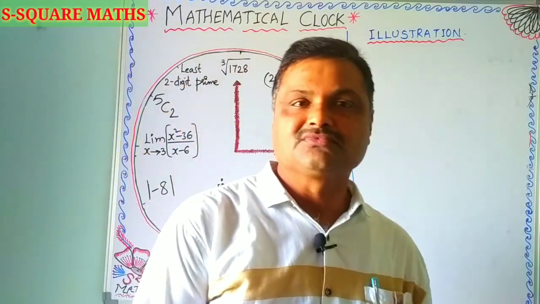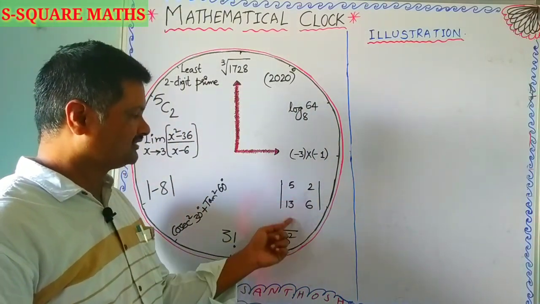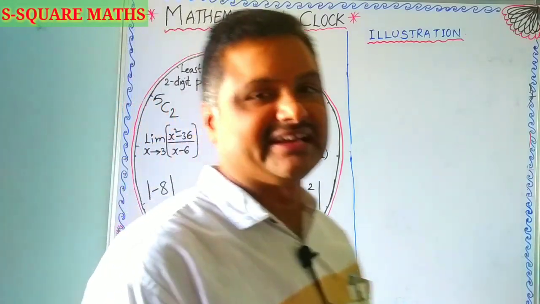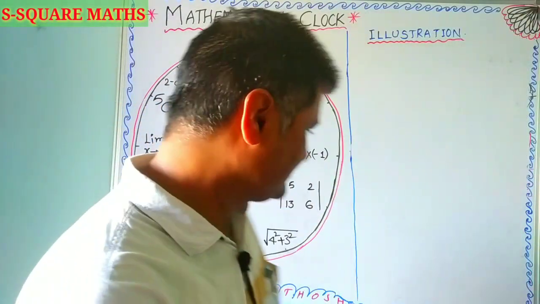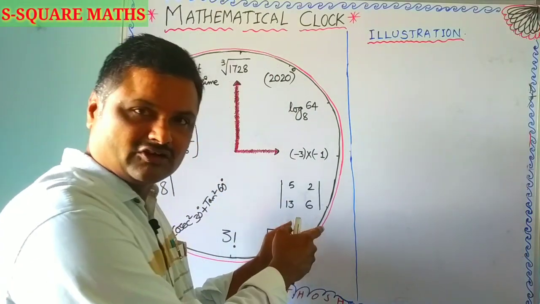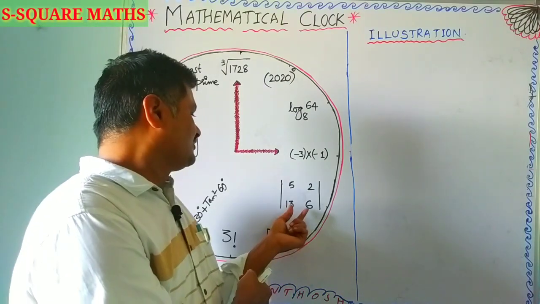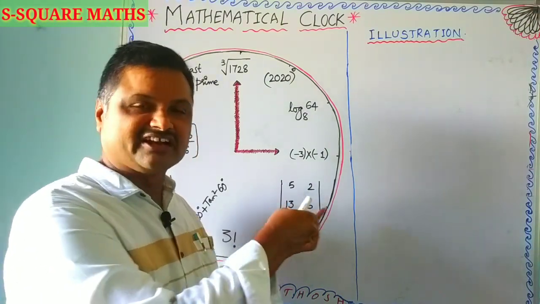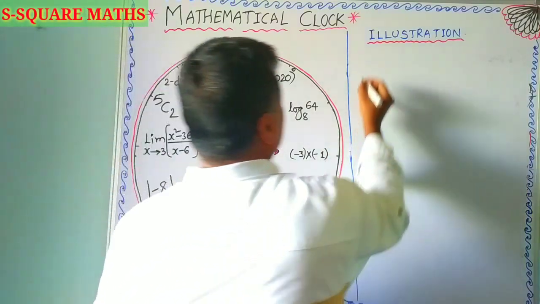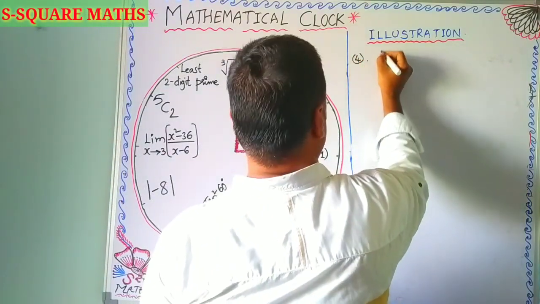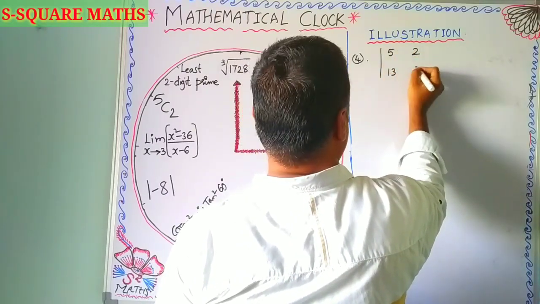Now we'll go through the next part, the determinant of the matrix with entries 5, 2, 13, 6. This is a square matrix. The concept of matrices you are going to learn in intermediate. For the given matrix we have to determine its determinant. So the fourth one follows. Now given it is 5, 2, 13, 6.